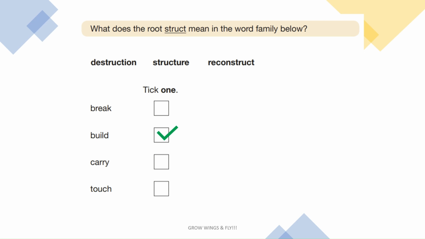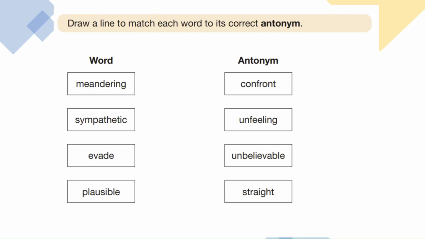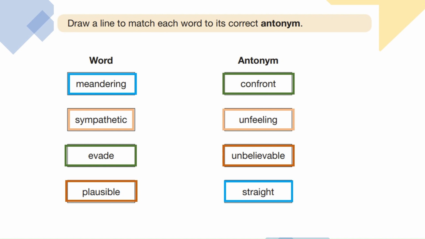Out of break and build, it will be build, as destruction means to destroy something you have built. Structure is a building, and reconstruct means to rebuild something. Antonyms are words with opposite meanings. Meandering and straight are opposites.